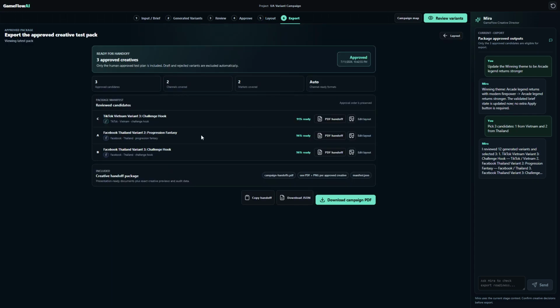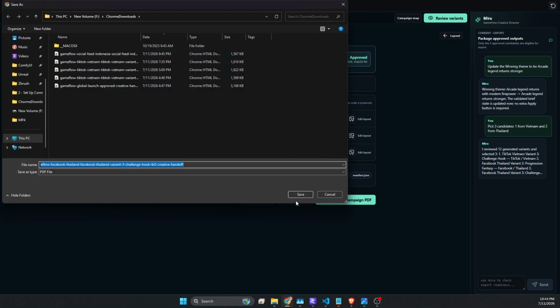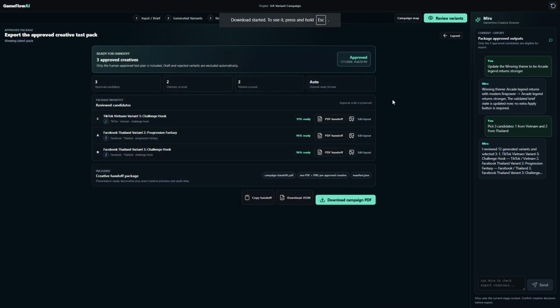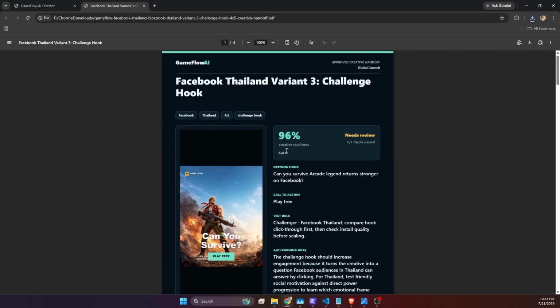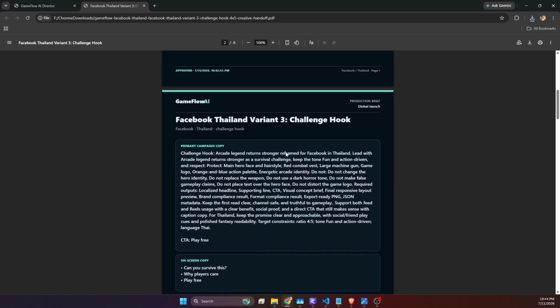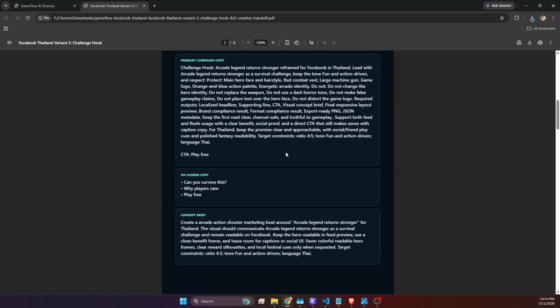The export here is very simple. We can export a full campaign with PDF files or JSON files, or we can export just the things that we want, like the PDF handoff for TikTok Vietnam, Facebook Thailand, or Facebook Thailand variant 3. It depends on you. When it is exporting, you can see that it generates PDF files with all of the information about our channels and markets. So this is good for testing.